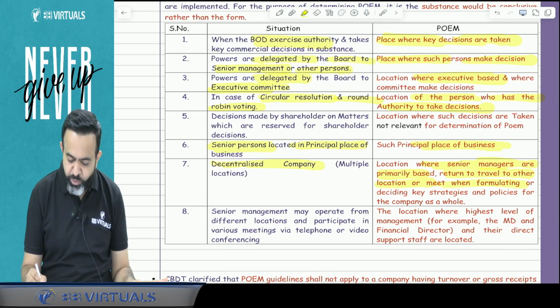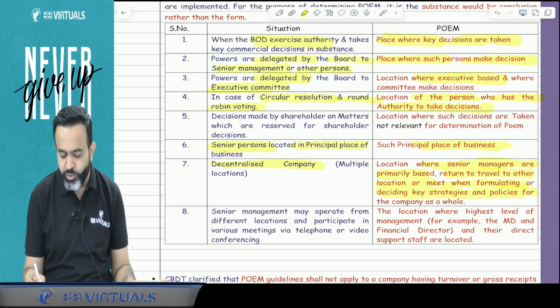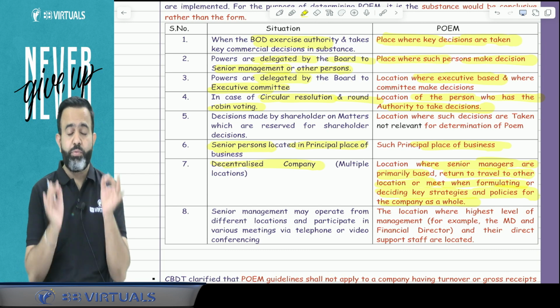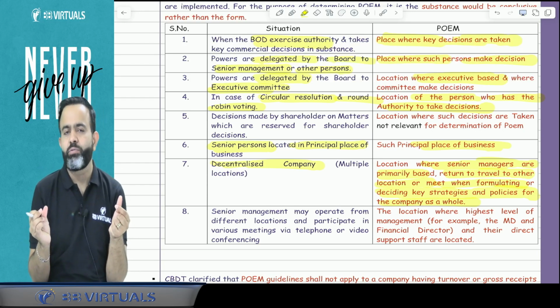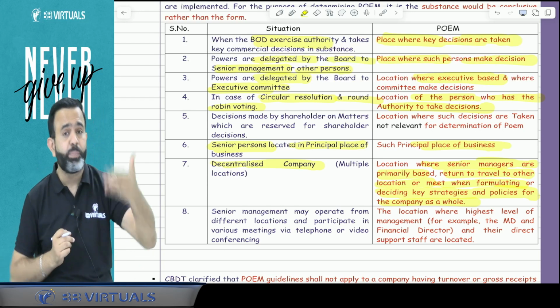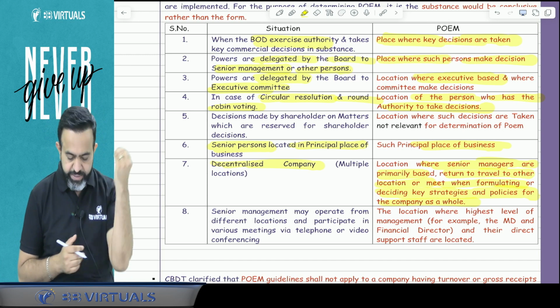Or the place where they meet when formulating or deciding the key strategy or policy for the company as a whole, or when there is a crucial decision they have to take, that place will be treated as the POEM.